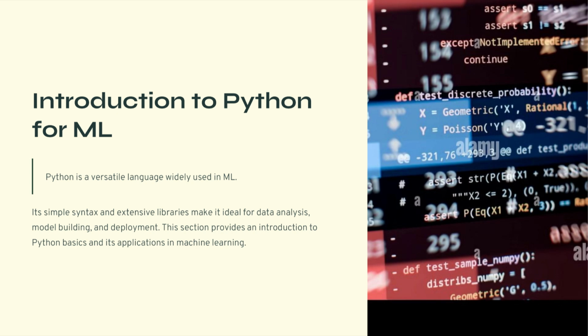Another important advantage is that Python integrates easily with other technologies such as cloud computing platforms, big data systems, and web applications. This makes Python ideal not only for research but also for production level machine learning systems. Because of these advantages, Python has become the standard language used by companies such as Google, Facebook, Amazon, and Netflix for many machine learning developments.